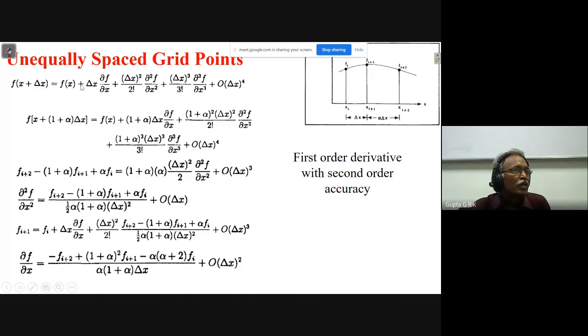Okay, we have continued. We have done unequally spaced points with geometrically varying grid distance. So delta x, this is alpha delta x we have taken. And the same Taylor series expansions we have to do. For the second point, when I want to do I plus 2, the distance is 1 plus alpha into delta x. So that I have to use, and you can do the same method of simplification.